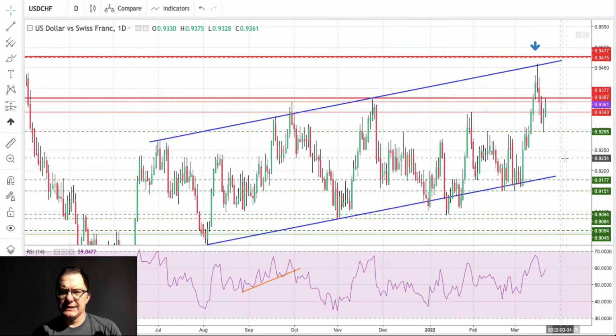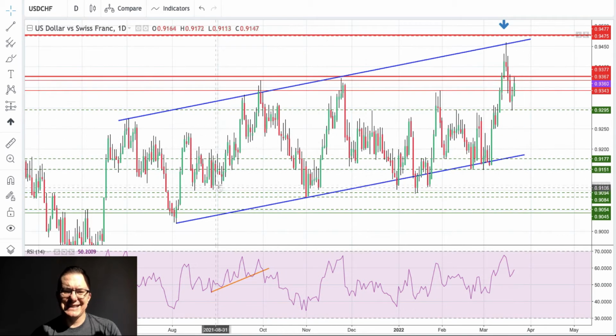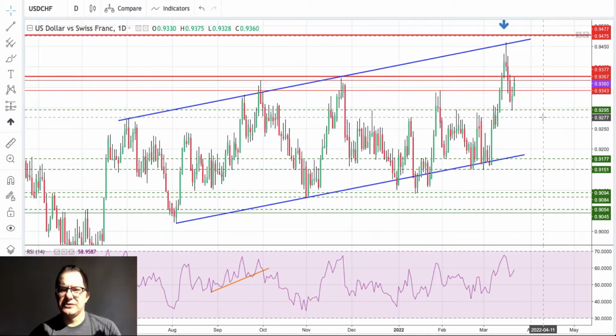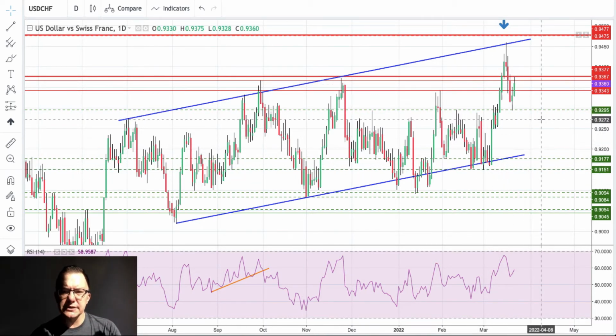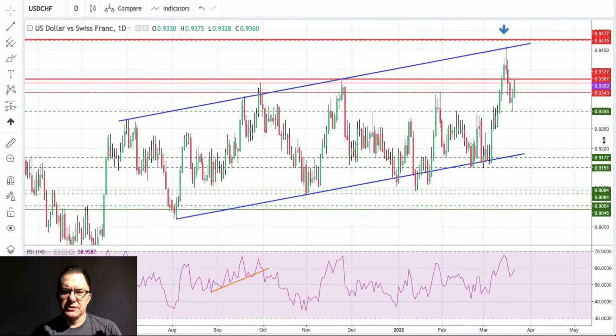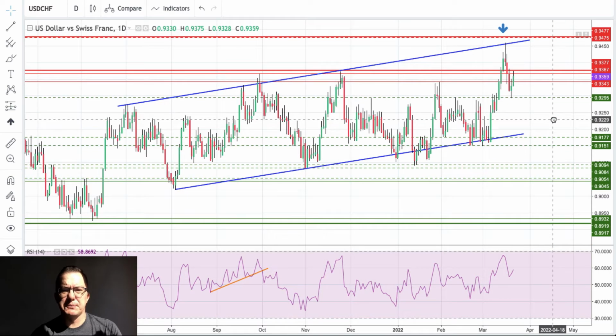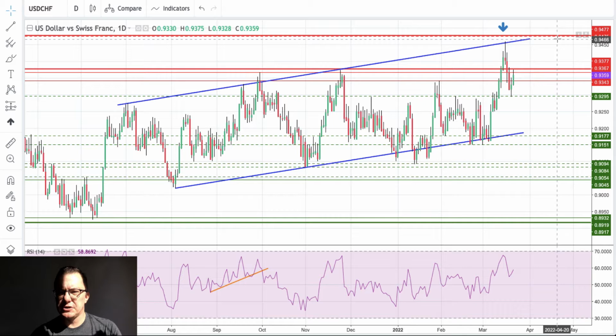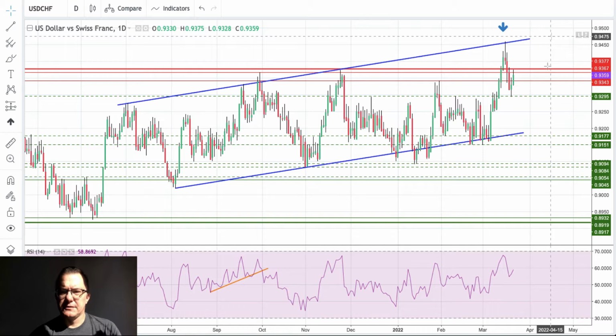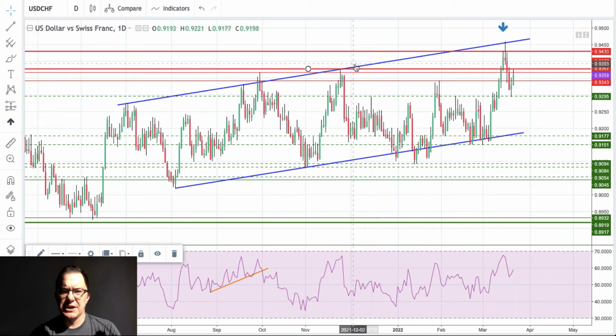However, please take a look at this channel once again, and we can clearly see that we have the higher highs, and we have the higher lows so far. So this looks like a corrective channel to the upside, because this price action is definitely not impulsive price action. It looks promising, but please don't be very bullish on that structure here. It's still rather a corrective situation than an impulsive situation on this chart.